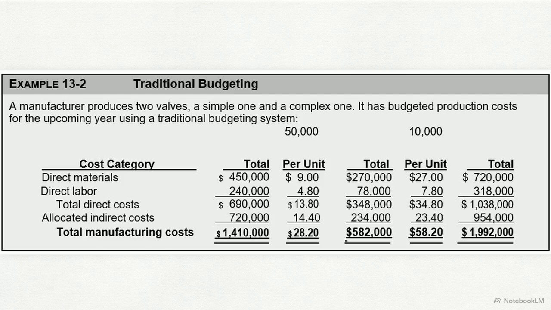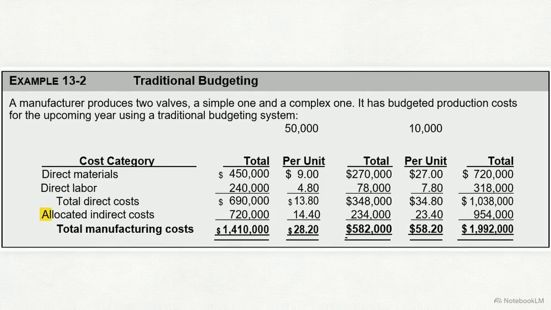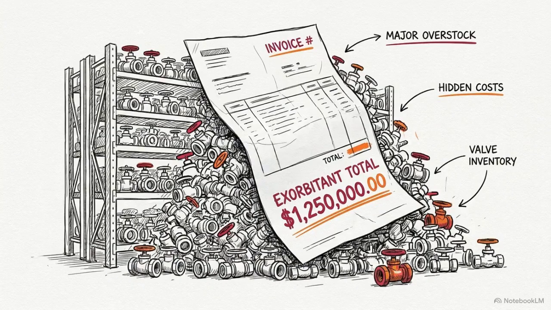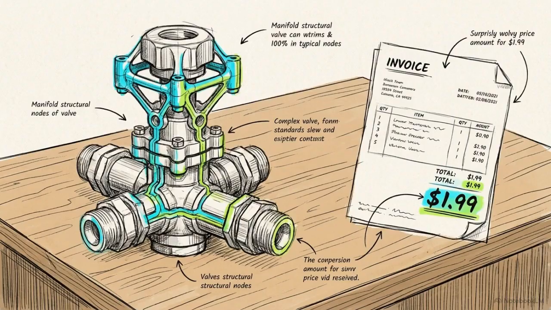This table illustrates a traditional budget for a manufacturer producing 50,000 simple and 10,000 complex valves. Look closely at how the $954,000 in allocated indirect costs is split by volume. Under this method, the manufacturing cost for the complex valve is $58.20 per unit. Because the simple valve has a higher production volume, it absorbs the vast majority of the overhead. Allocating indirect costs this way mathematically subsidizes resource-heavy, complex products at the direct expense of simple, high-volume ones.